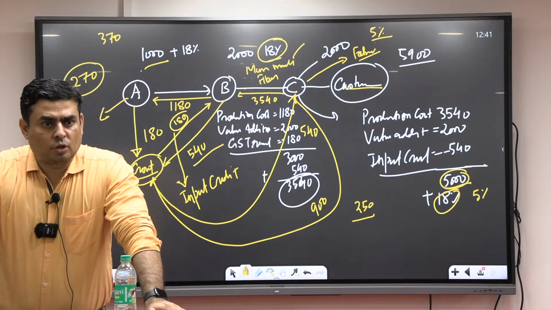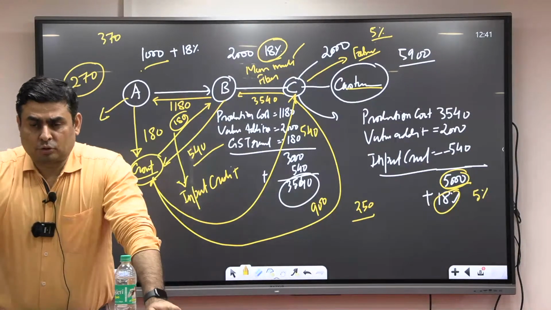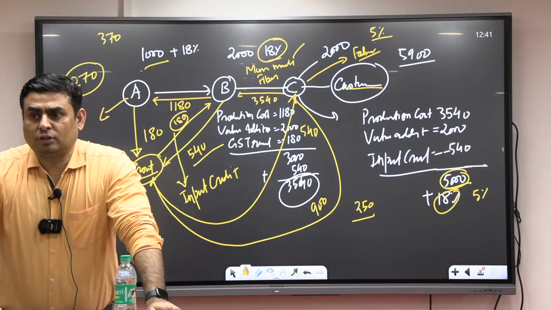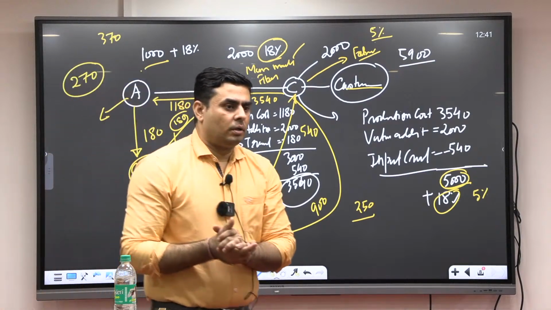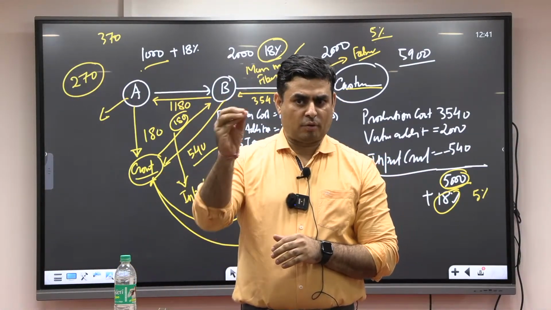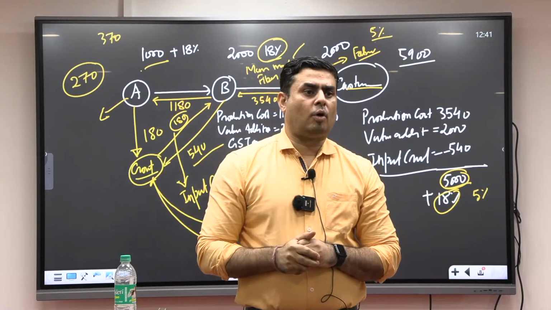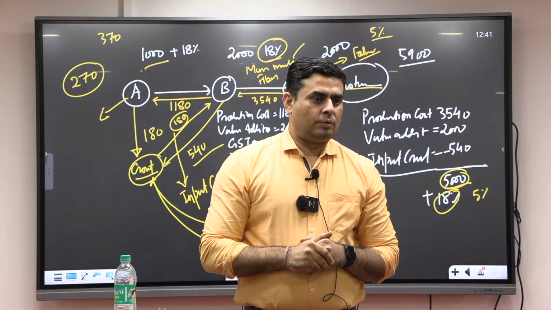So 54,000 rupees is blocked with government, and government is supposed to return that input credit within 1 month. It takes how much? 3 to 4 months. So your money is unnecessarily blocked with whom? Government. So this is one of the major problems in GST.